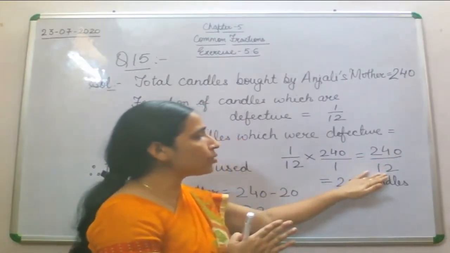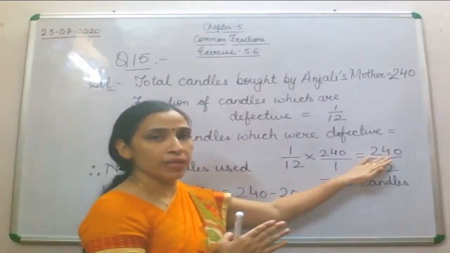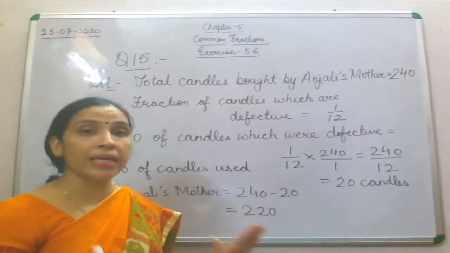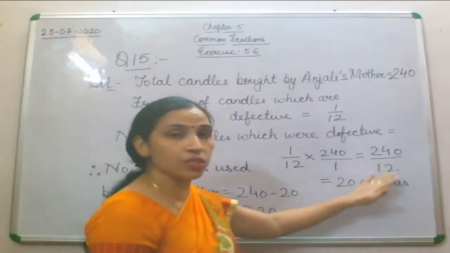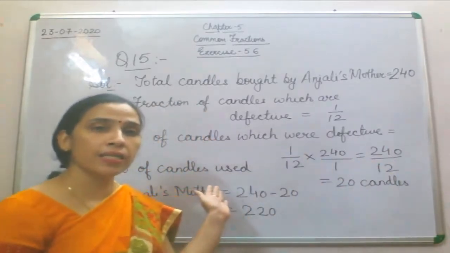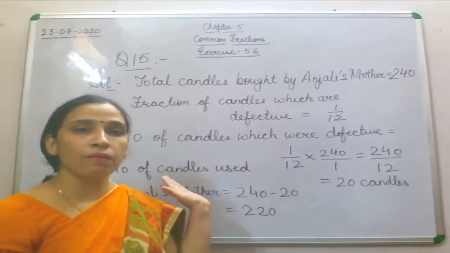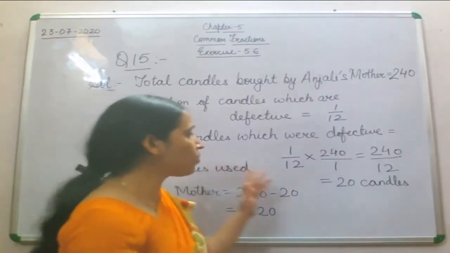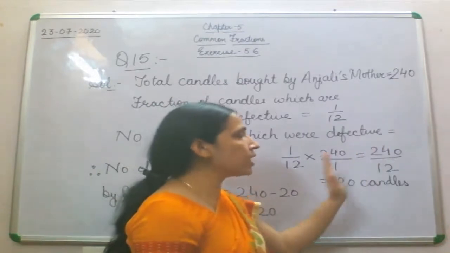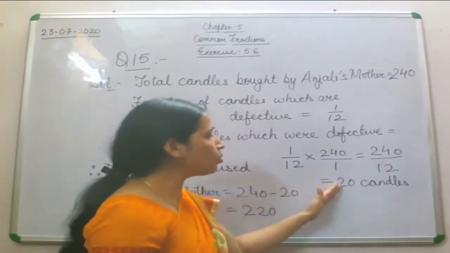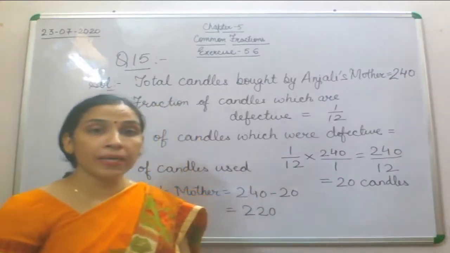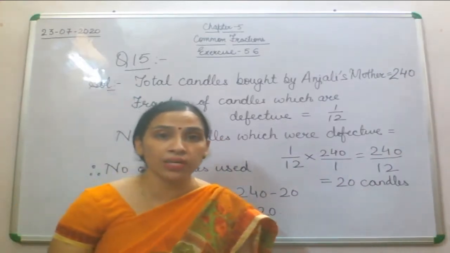Now 12 ones are 12, 12 twos are 24. If you find any difficulty while doing division here, then you can write it in division form and find the quotient. Now 12 twos are 24 and 0 will be remaining. 20 candles will be the number of candles which were defective.